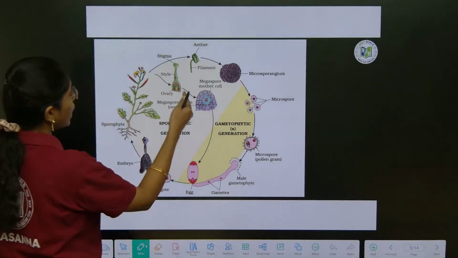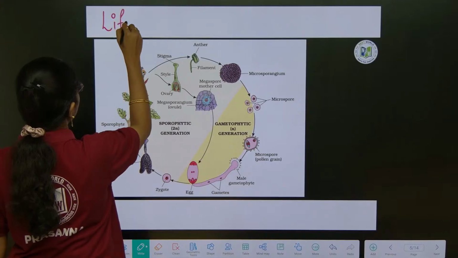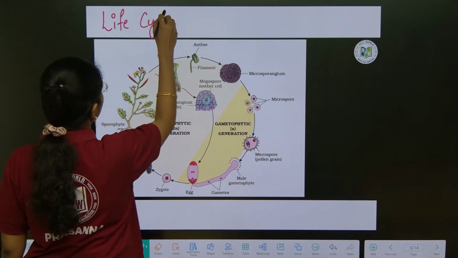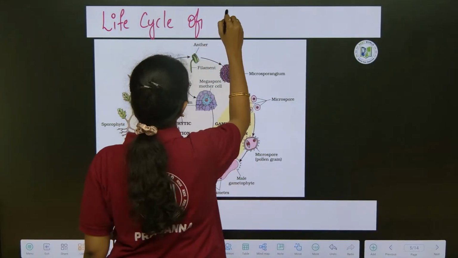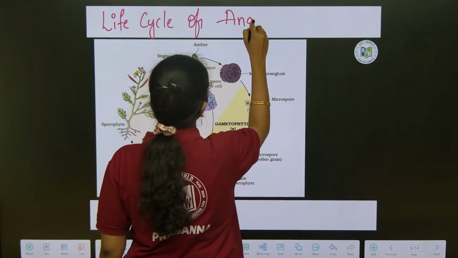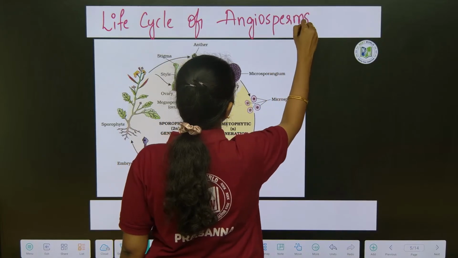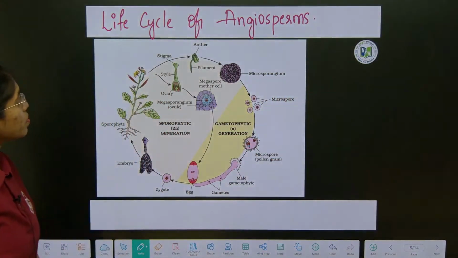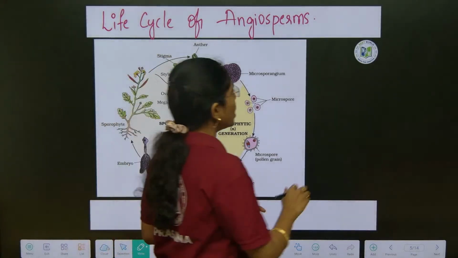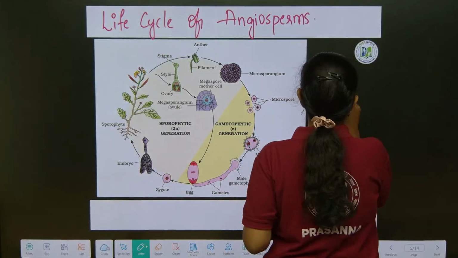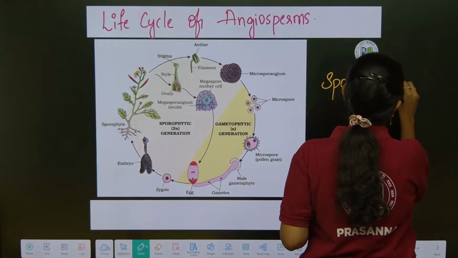So here if you see the life cycle of angiosperms. First, the main plant body of angiosperm is the sporophytic plant body.